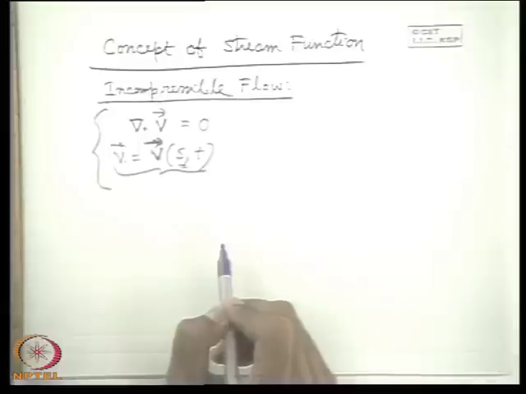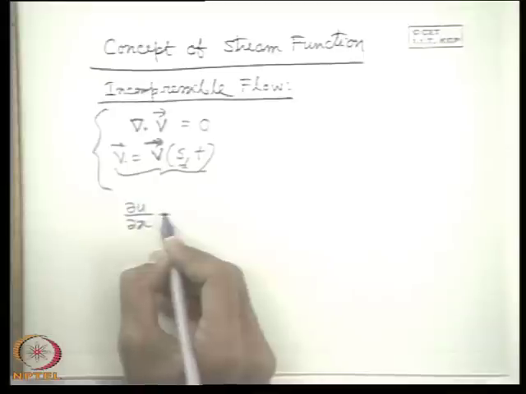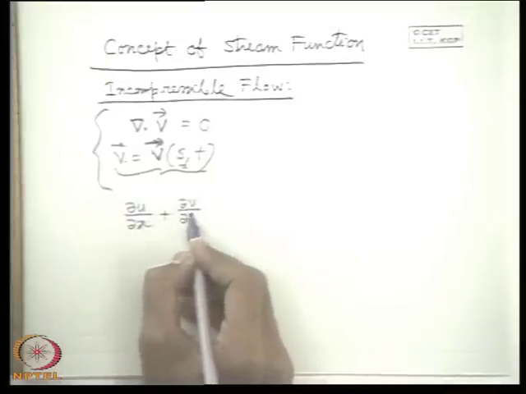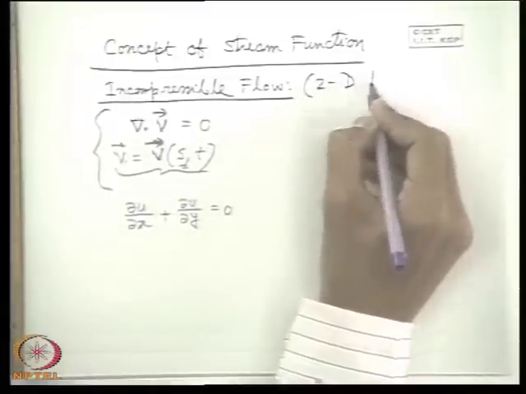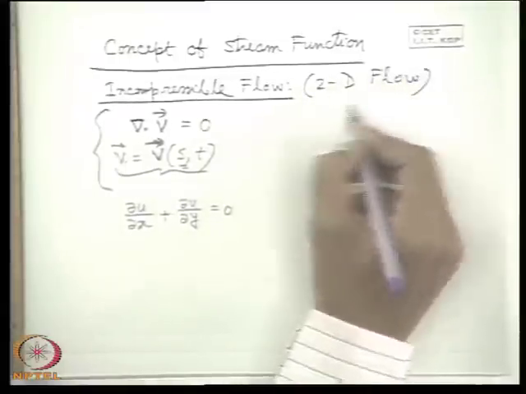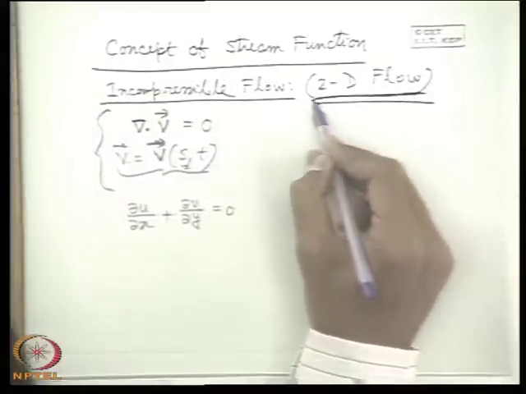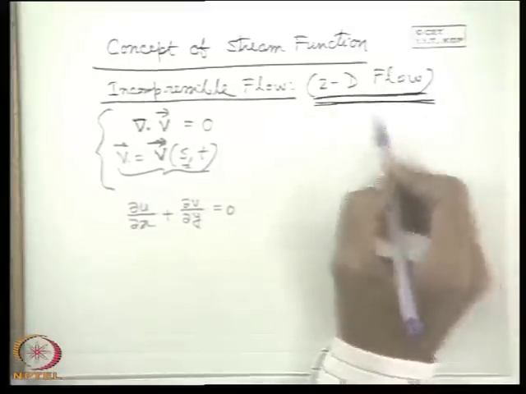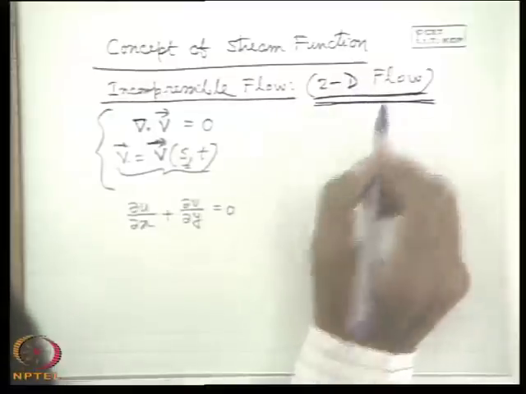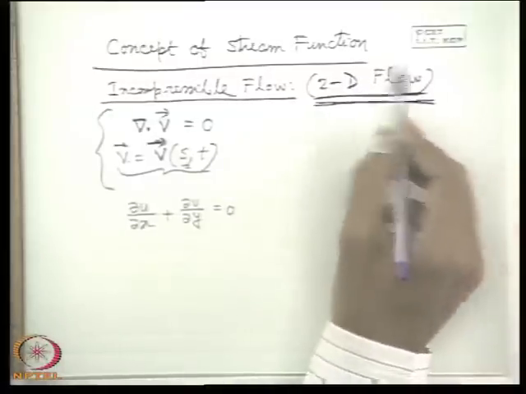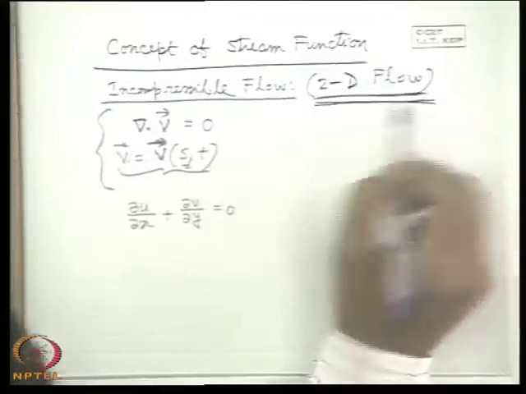So therefore, if we come again to mathematics, the divergence of the velocity vector is 0 for an incompressible flow. Let us consider a Cartesian system first, simply. So it is nothing but del u del x plus del v del y is 0. And always we consider a two-dimensional flow. The concept of stream function is associated only for a two-dimensional flow. You must know this is not for a three-dimensional flow. In three-dimensional axisymmetric flow only, which again reduces the three-dimensional flow to a two-dimensional flow, I will explain it afterwards, then we can define the stream function.